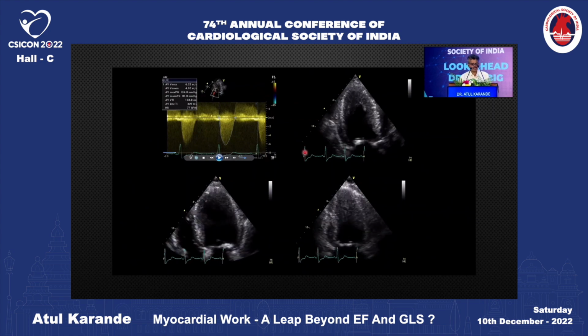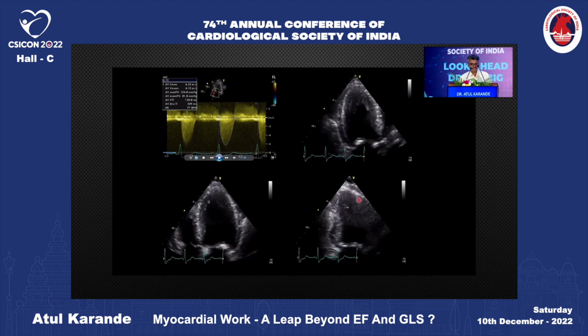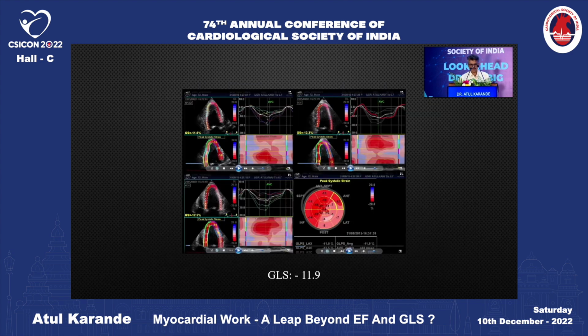This is a patient of severe aortic stenosis. The LV function, the ejection fraction, looks normal. But look at the GLS. The GLS is significantly impaired. Now, it is very difficult to determine whether this impaired GLS is due to increased afterload or due to